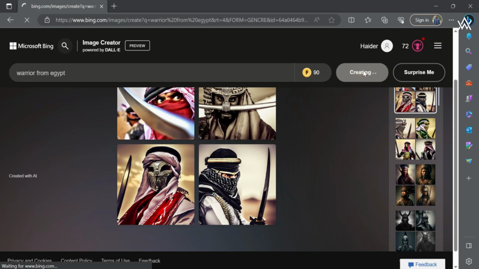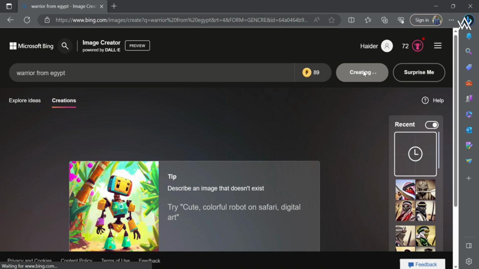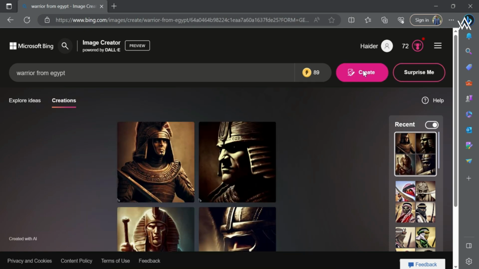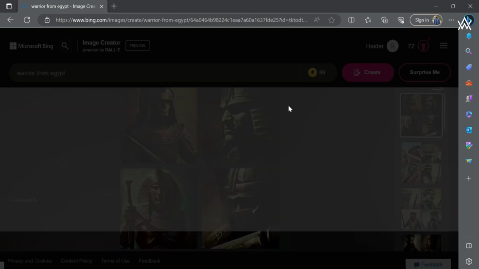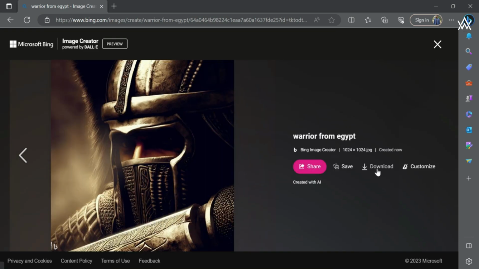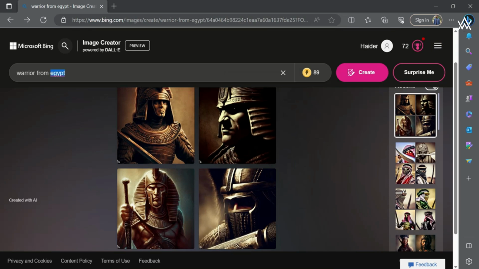So this is the way that you can create images with the help of AI, and then in the next step we will go towards creating a short that has the potential to go viral on the internet. Now you can have many ideas like warriors, let's say for Egypt, countries, and then you can do other stuff. So we have completed all of our photos. Now I'm going to give you a few other examples, and then we're done for this lesson, and then we'll go towards creating a short.